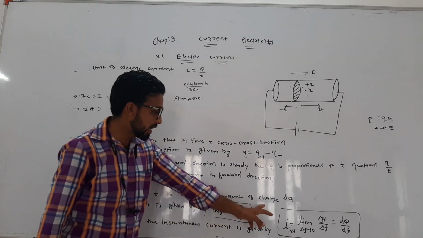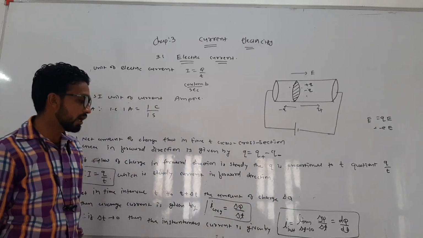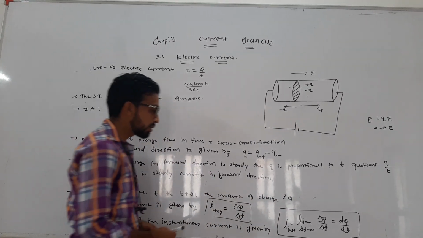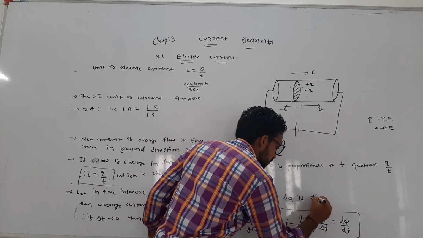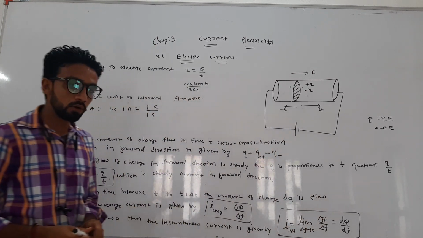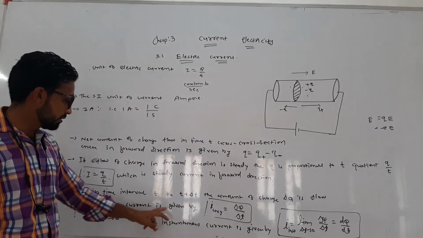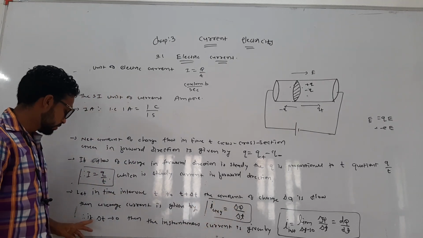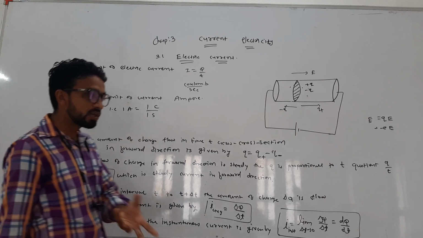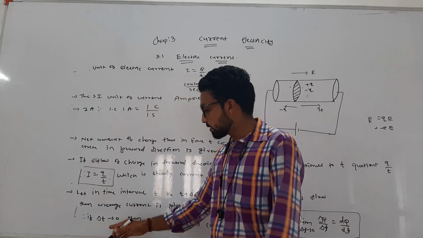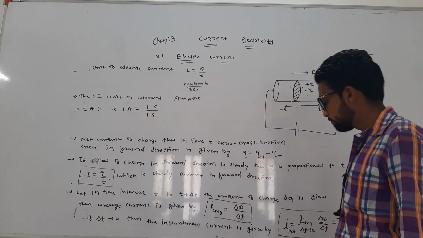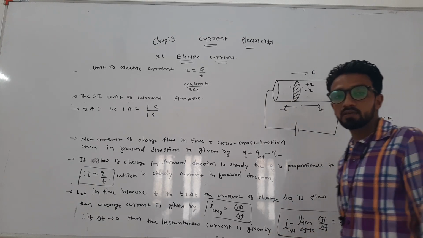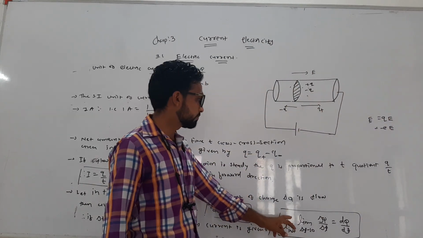The amount of charge delta q flows, so the average current is given by I average equal to delta q by delta t. Then if delta t tends to 0, we define the current as the instantaneous current. So this is given by this.